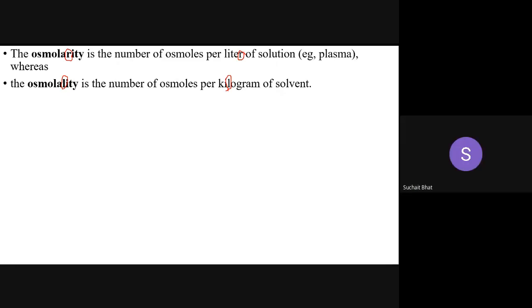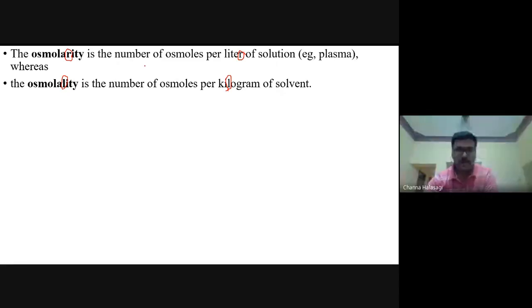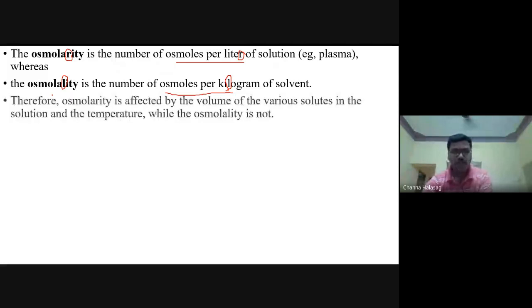Yes, sir. When you're expressing the osmoles per liter, it is osmolarity. When you're expressing the osmoles per kilo, then it is osmolality. Simple. Therefore, your osmolarity is affected by the volume of the solvent. We have got ICF, we have got ECF, and the temperature is varying in different compartments.